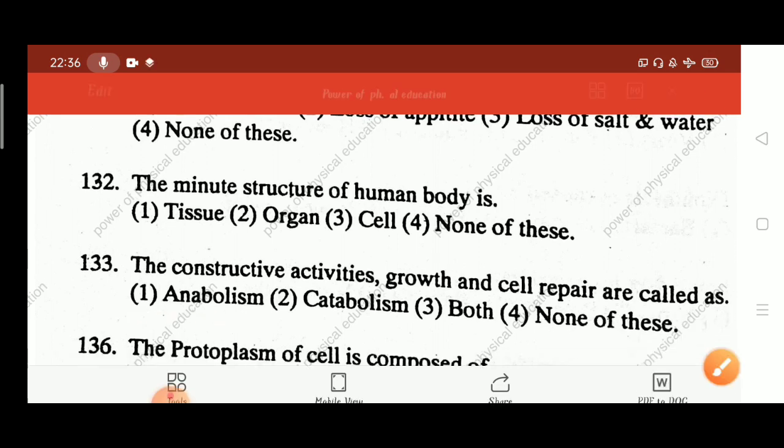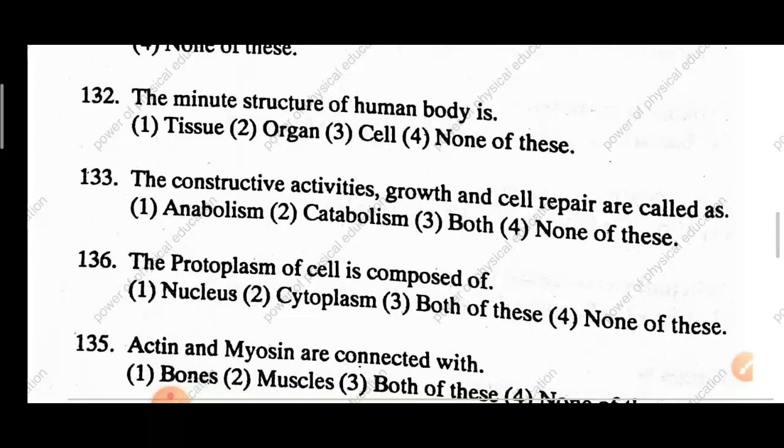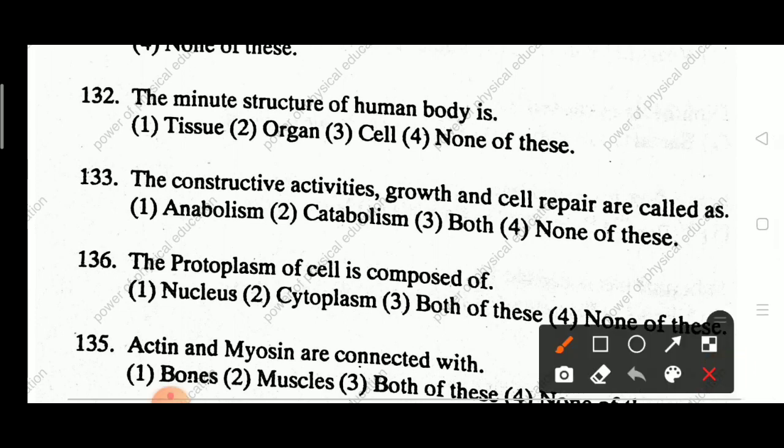Next question 134. The protoplasm of the cell is composed of nucleus, cytoplasm, both of these, none of these. Answer is both of these: nucleus and cytoplasm.